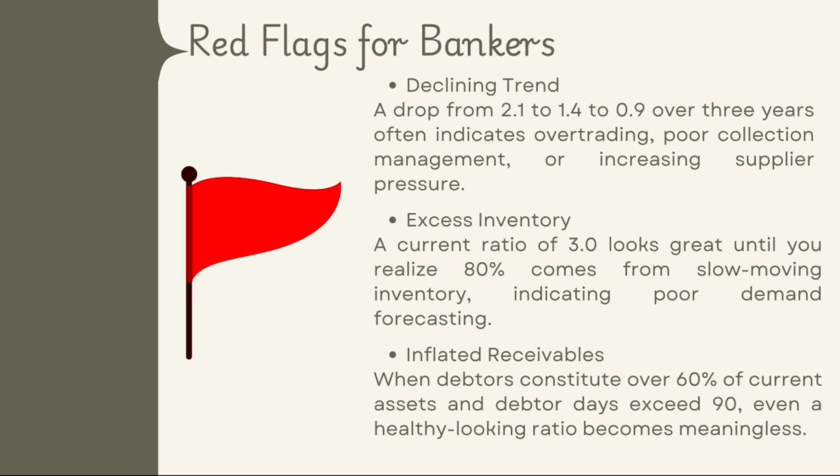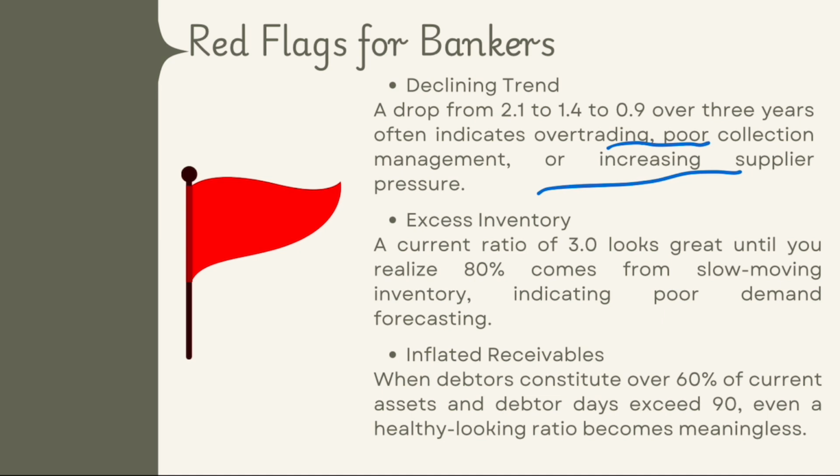Always monitor that. So, what are the red flags? As a credit officer, these warning signs should immediately trigger deeper investigation. First, a declining trend. A drop from 2.1 to 1.4, then to 0.9 over 3 years often indicates overtrading, poor collection management, or increasing supplier pressure. And sometimes this also indicates diversion of funds. So always check for it. If you see a declining trend, ask for explanations and check thoroughly.